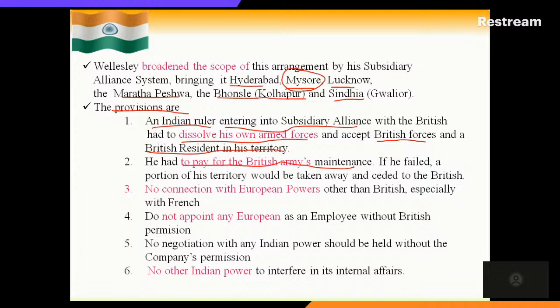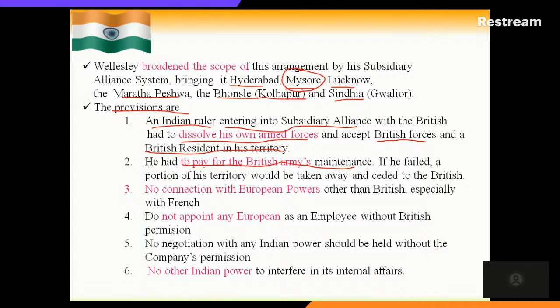The reason is, when Tipu Sultan was in power, he was sending emissaries to many other European countries, and he was even trying to contact Napoleon to fight against the British. That is why they said that no Indian prince should contact any European power.